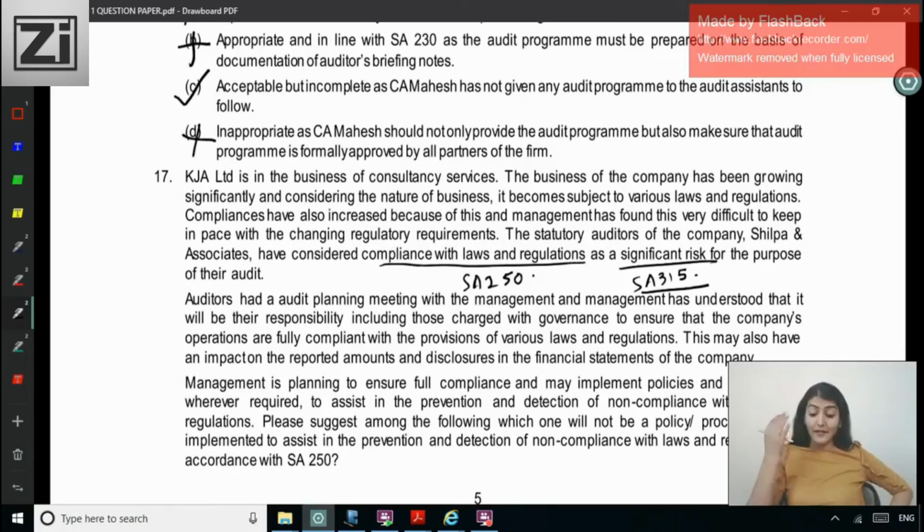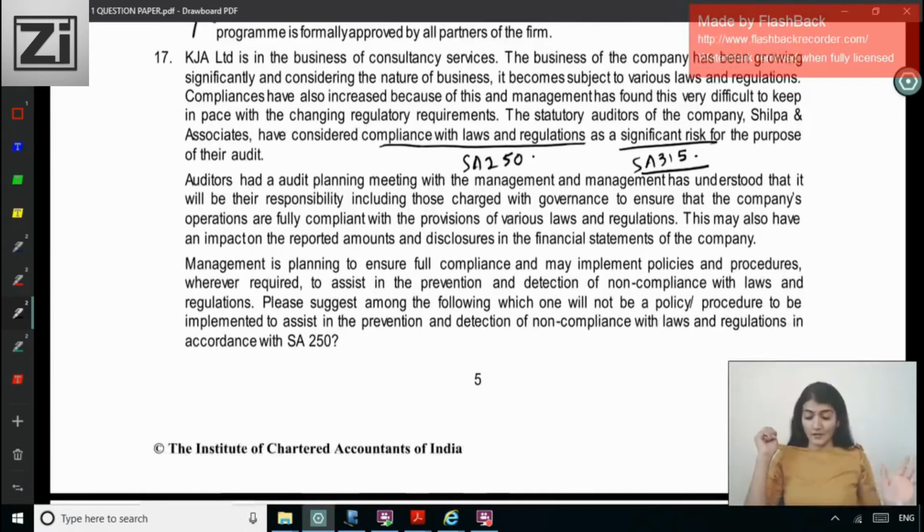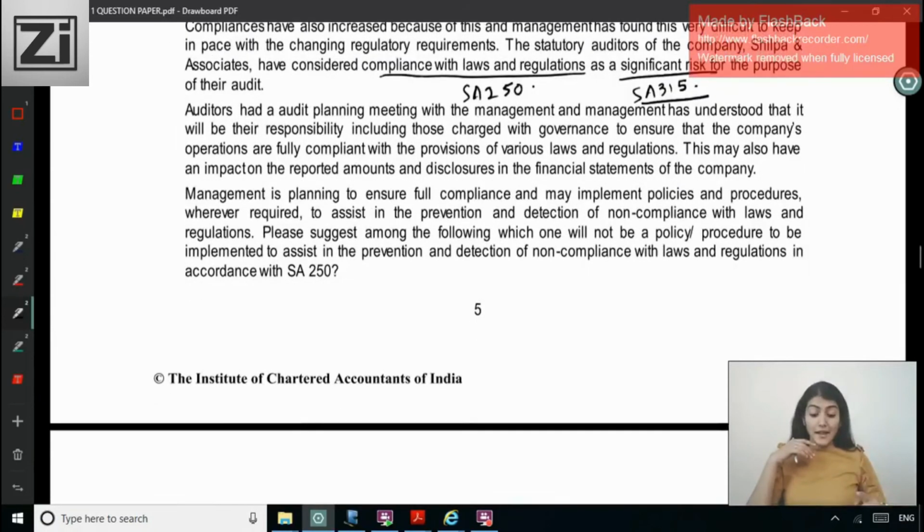their responsibility, including TCWG, to ensure that the company's operations are fully compliant with the provisions of various laws and regulations. This may also have an impact on the reported amounts and disclosures in the financial statements of the company. Management is planning to ensure full compliance and may implement policies and procedures wherever required to assist in the prevention and detection of non-compliance with laws and regulations. Please suggest among the following which one will not be a policy to be implemented to assist in the prevention and detection of non-compliance with laws and regulations in accordance with SA 250.